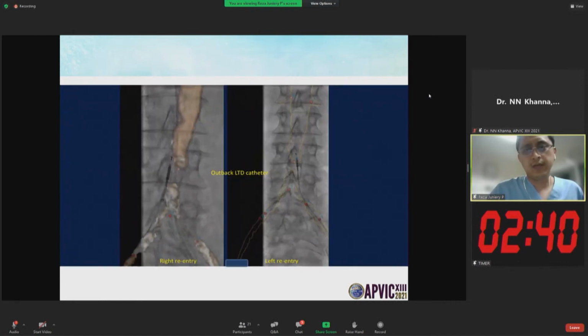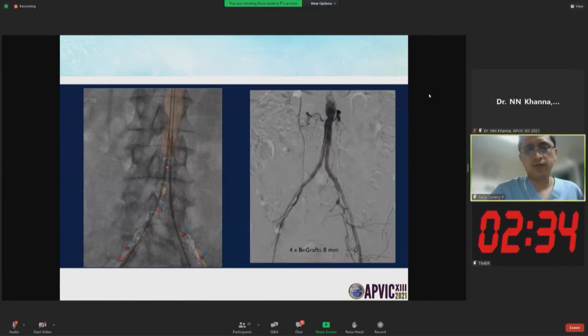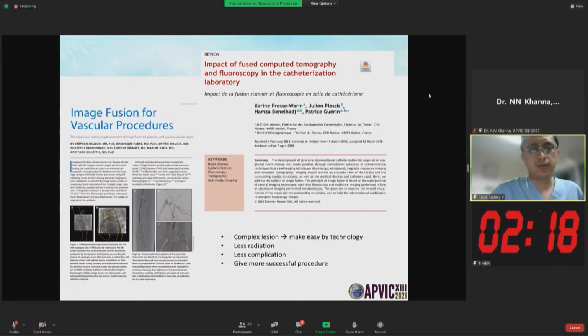We manage with CT fusion, left and right, using the outline view and volume view, then predilatation, and after predilatation we stent with a covered stent. The endovascular success rate with CT fusion is more than 98%. There are many journals and research. CT fusion in complex lesions is made easy by technology, with less radiation, fewer complications, and a higher success rate.